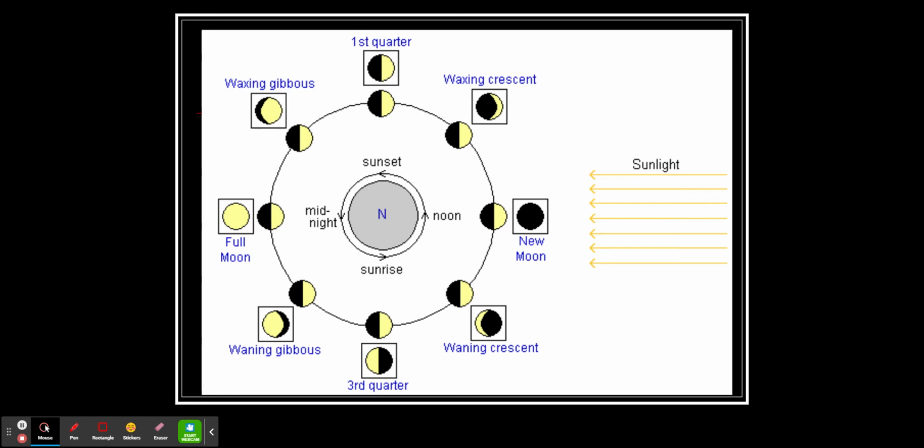Because the sun is going to illuminate each of these moon phases as it travels counterclockwise around the Earth. So in order, it is always new moon, then waxing crescent, then first quarter, waxing gibbous, full moon, then waning gibbous, third quarter, and then waning crescent as you arrive back at the new moon.